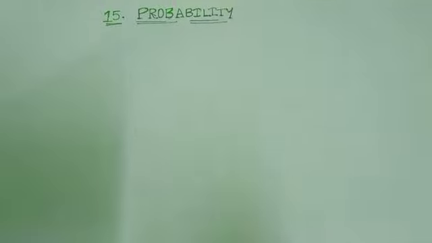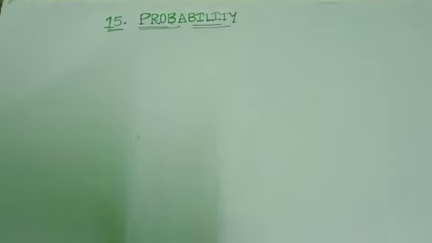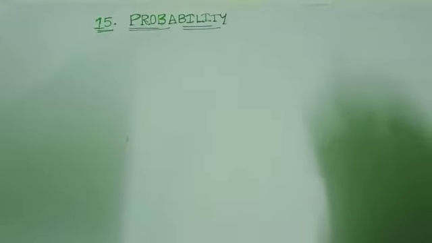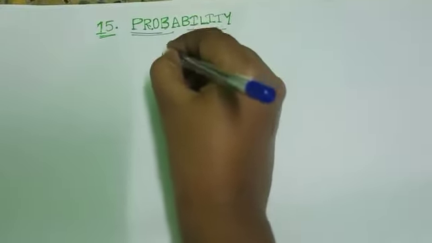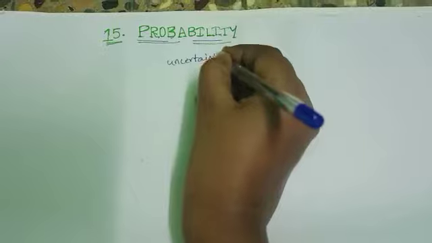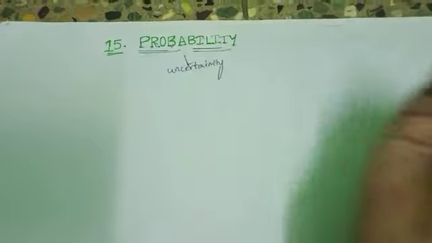Suppose in our daily life, today it may rain or not. We can't say exactly. This is uncertainty. Uncertainty comes under probability.